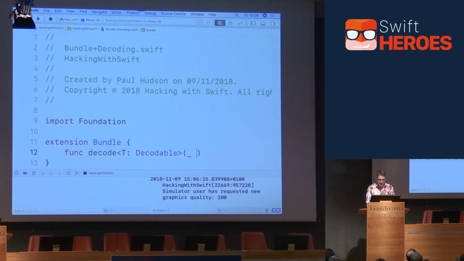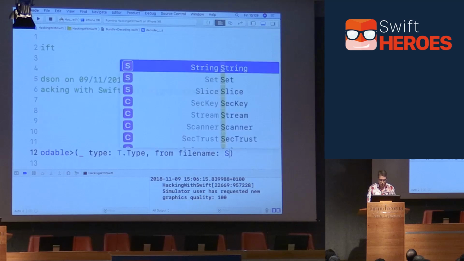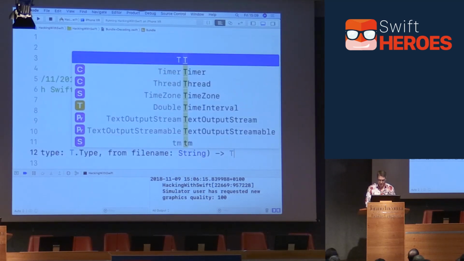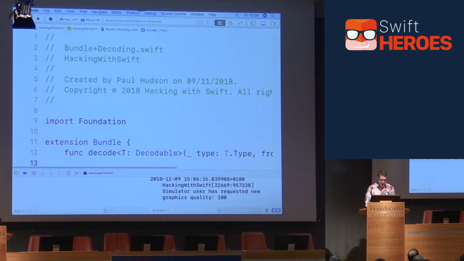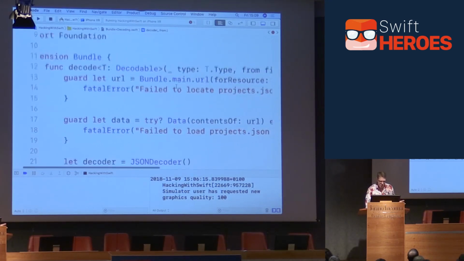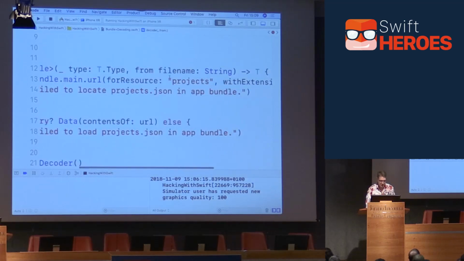We'll define inside there the first parameter, the type it takes, some sort of object type, like that. And then we'll do from file name, some string. And it'll return the decoded T, whatever that happens to be. Inside there, I'm just going to go ahead and paste all that code I got. So I've basically thrown all that from my view controller right in there, and it's kind of correct. It's not brilliant. You see it references projects.json and so forth.